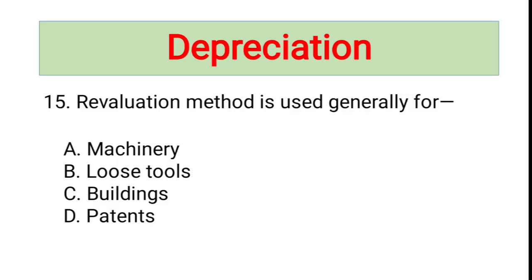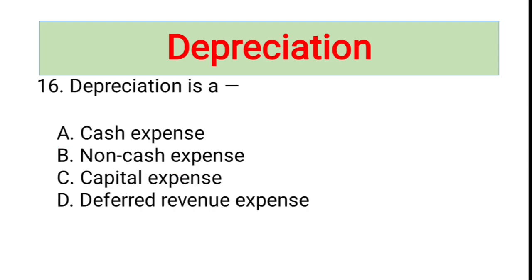Next, revaluation method is used generally for... the answer is loose tools. Loose tools are numerous and small items. Their exact depreciation is difficult to calculate, so their value is simply revalued at the end of each year.